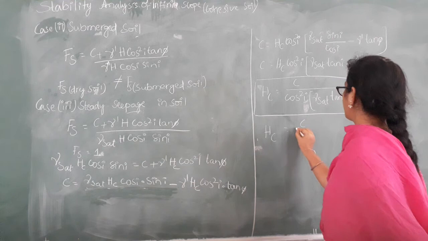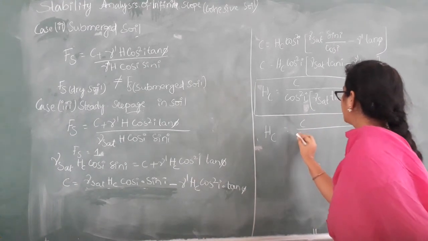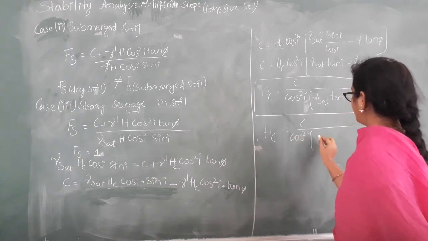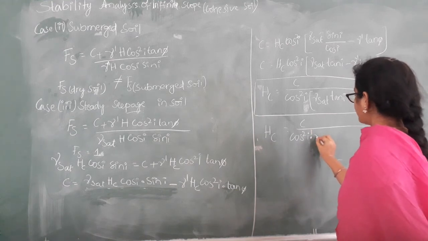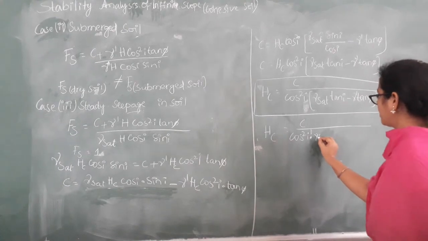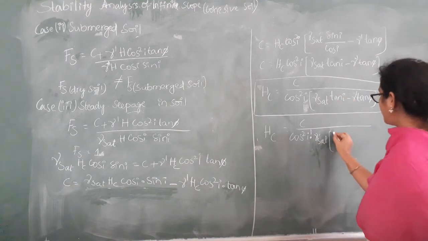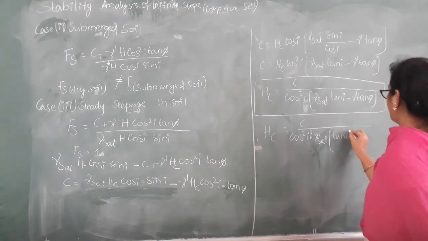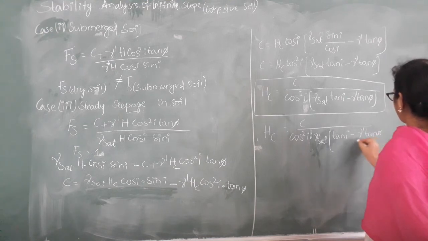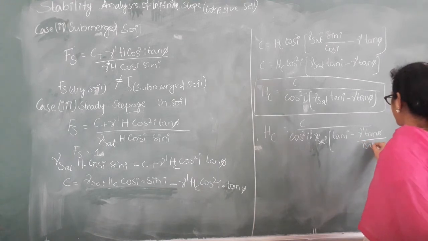HC is equal to C by cos square i into, taking gamma sat out, it will be left with tan i in the first term minus gamma dash tan phi by gamma sat.